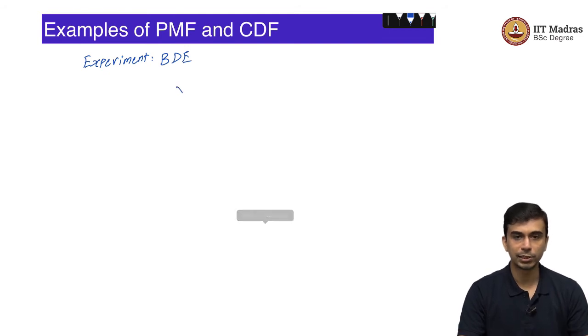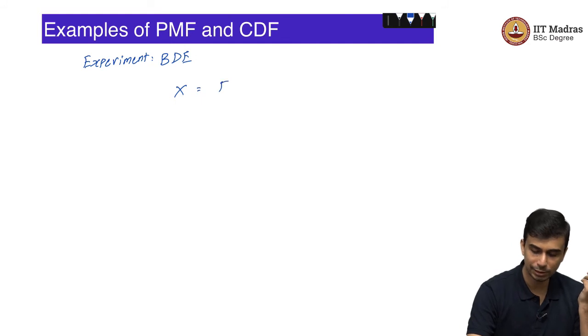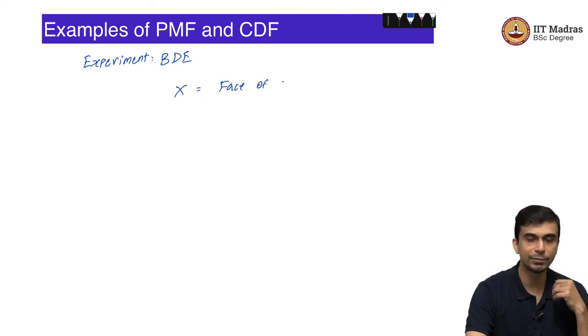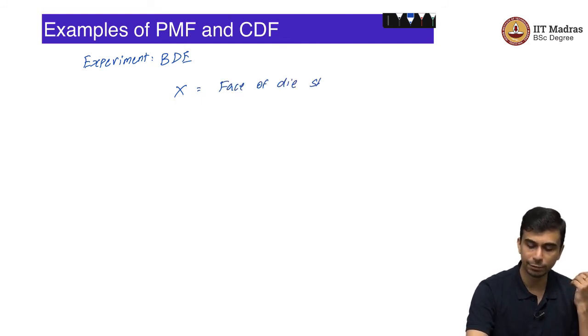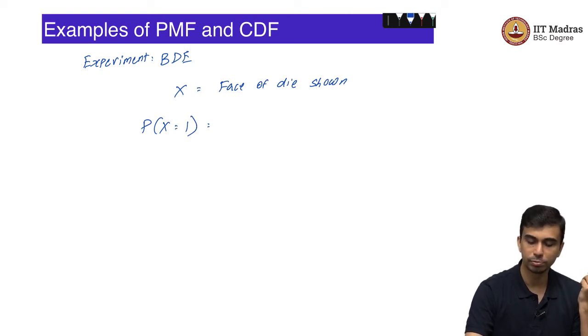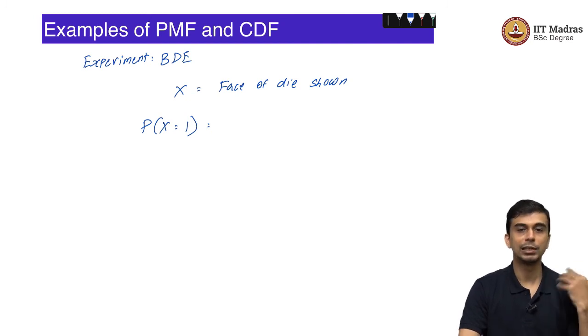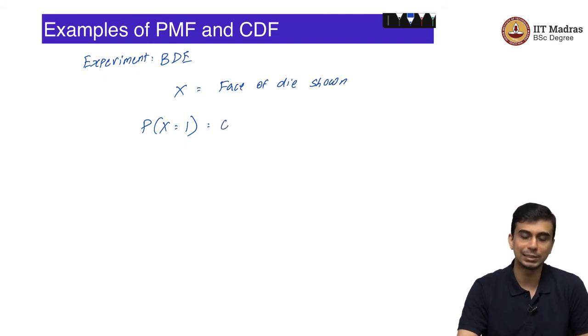Now, the way we have constructed this biased die, the question I am asking is, let us say x is the random variable that we are interested in, the result, the face of the dice shown. What is the probability that x is equal to, let us say, 1? We have not explicitly given the answer here. The only thing we have said is that all the faces 1 to 5 are equally likely and 6 is twice as likely as that.